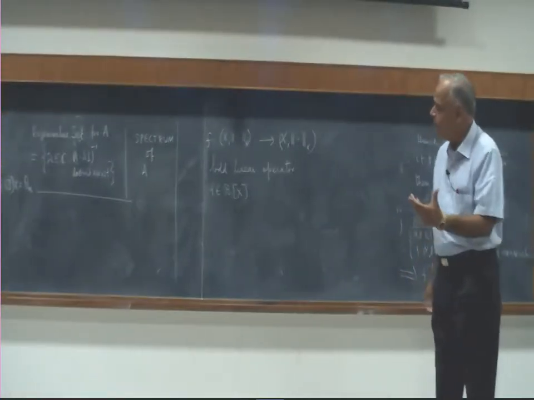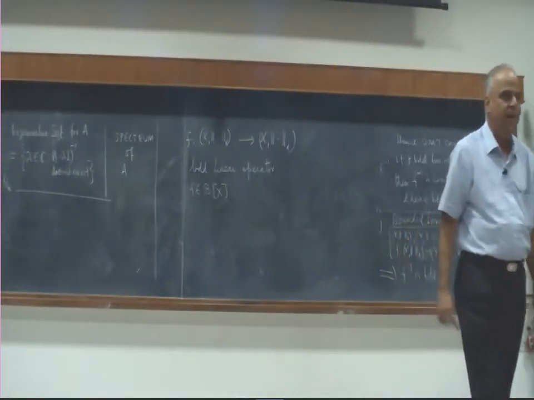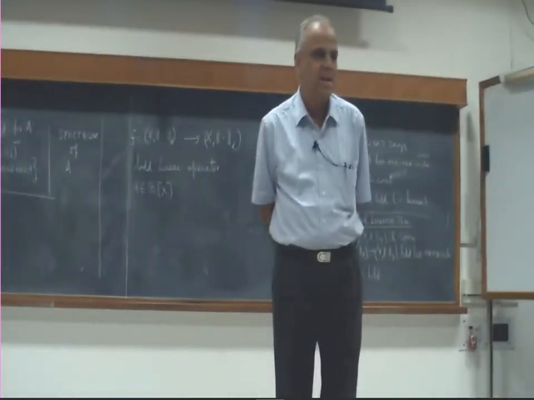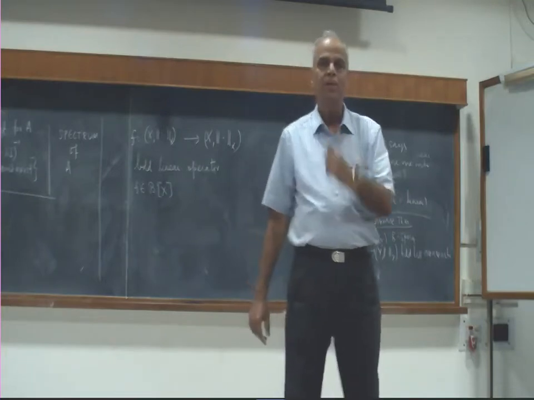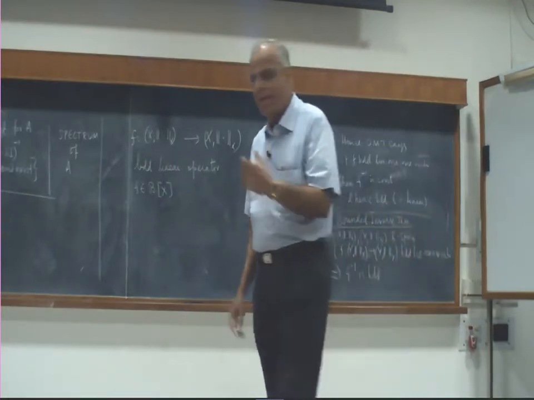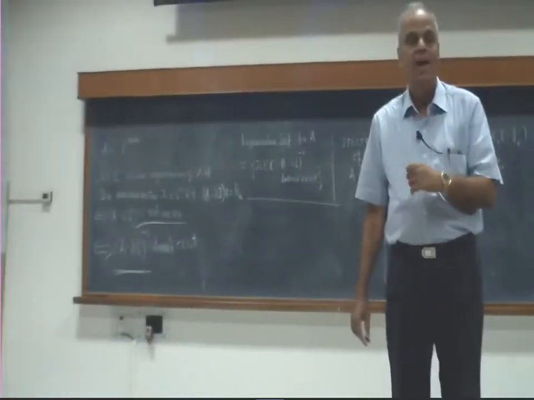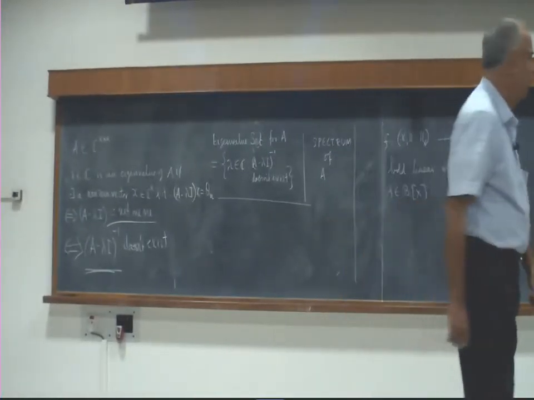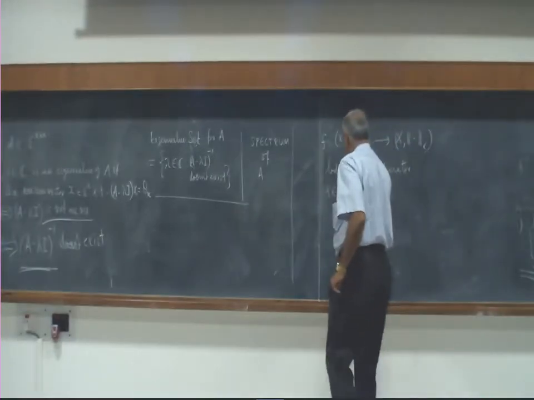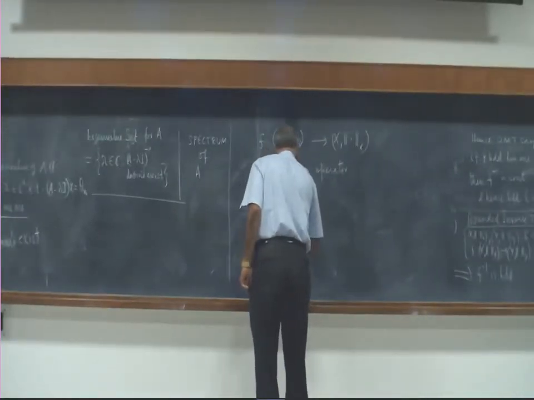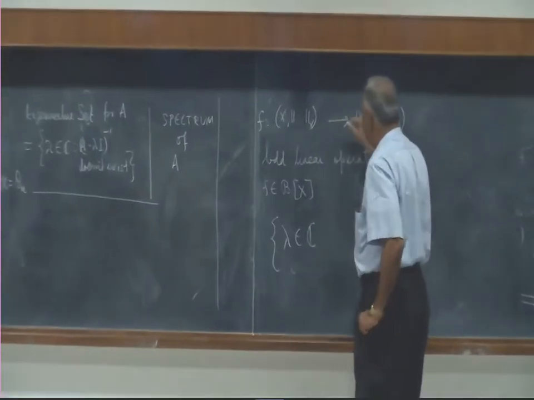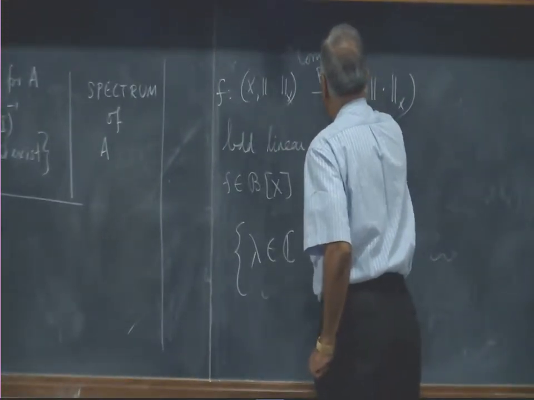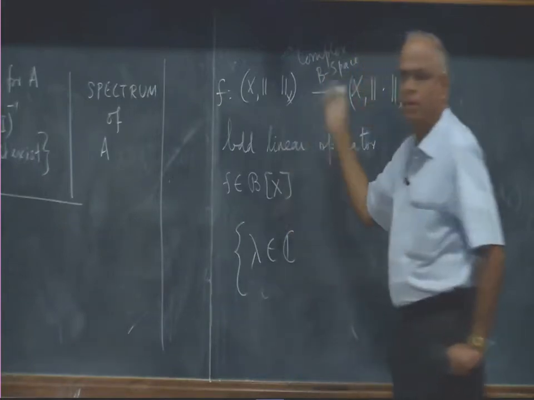Now, just like I look at A minus lambda I and see where the inverse difficulty comes, when I want to define the inverse of F minus lambda I, I not only want it to be linear, but I want it to be bounded. So I will look at all these points lambda in C. I will take these to be complex Banach spaces, so the field is complex.